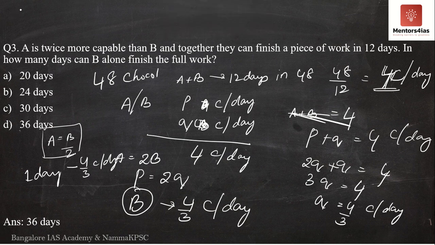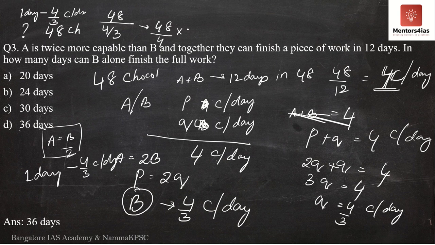Now what is it saying? In one day, B can eat how many chocolates? 4 by 3 chocolates per day. Correct? So, in how many days can he eat 48 chocolates? That is the question. 48 chocolates. So, now what will I do? I'll take 48 to the other side. 48 into 1 divided by 4 by 3. So, I take 3 to the other side. What do I get? I get 48 divided by 4 into 3. So, 12 4s are 48, 12 3s are nothing but 36. So, the answer is 36.